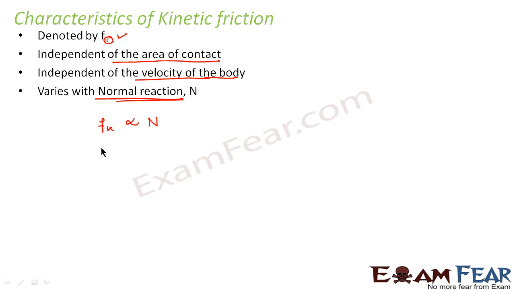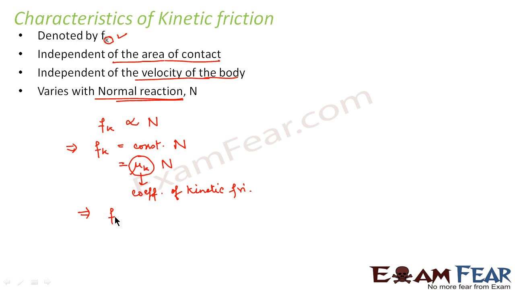That means here also a constant of proportionality will be introduced. Now this constant of proportionality was found to be mu k, very similar to how we found mu s. So mu k is the coefficient of kinetic friction. So we get this relation again that Fk, that is kinetic friction, is equal to mu k into N, where mu k is the coefficient of kinetic friction and N is the normal reaction.